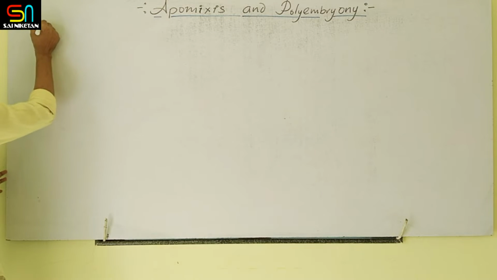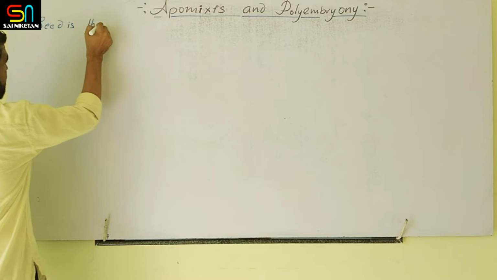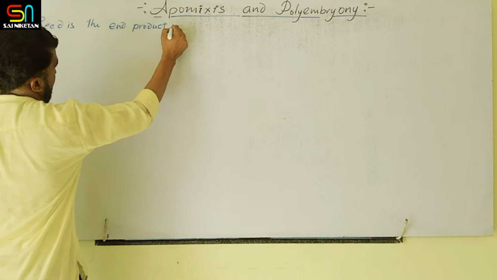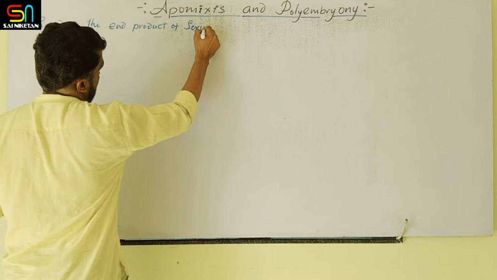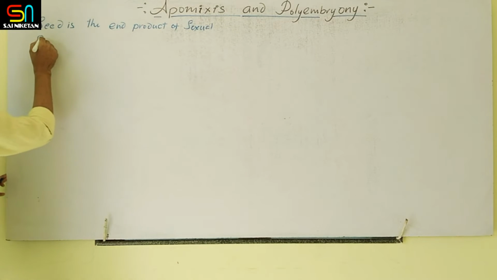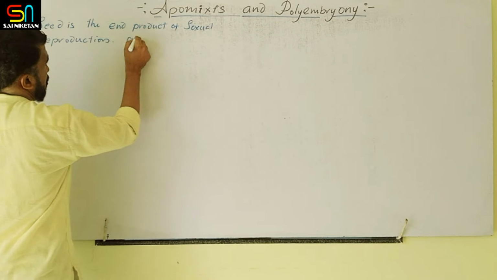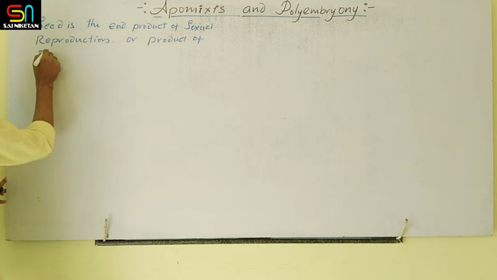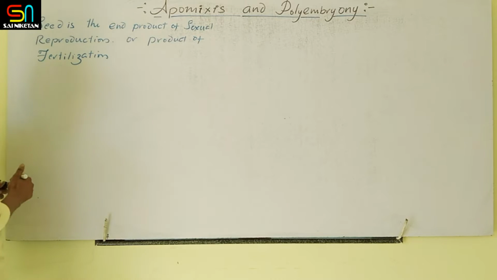So the first one: the seed is the product of sexual reproduction, or the product of fertilization.